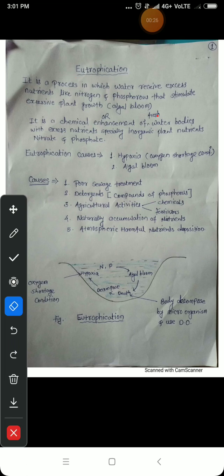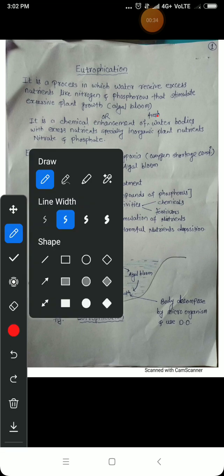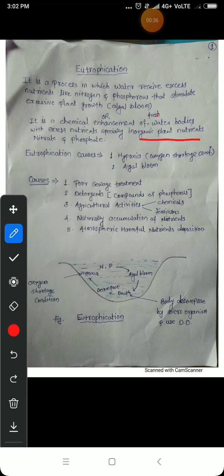In another way, we can define it as a chemical enhancement of freshwater bodies with excessive nutrients, especially inorganic plant nutrients like nitrate and phosphate. So this is also called eutrophication. So what are the causes of eutrophication?